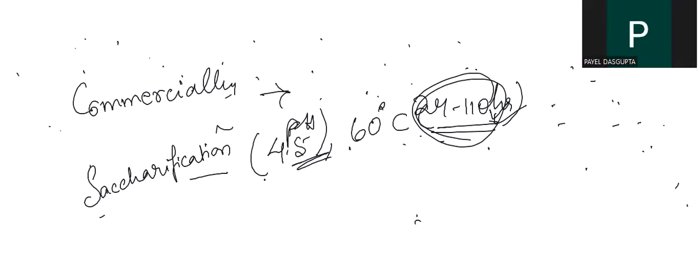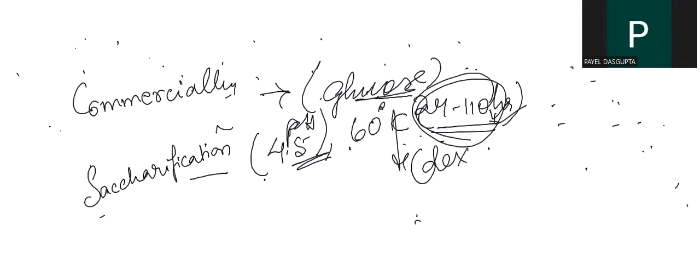In the commercial process, when we do saccharification, we finally get glucose, right? At the commercial level, this glucose is called dextrose. Commercially, they express it in terms of dextrose equivalent, as I told you before.